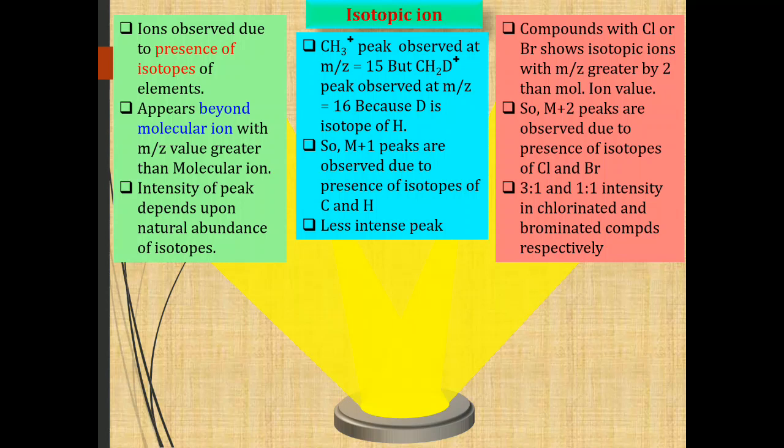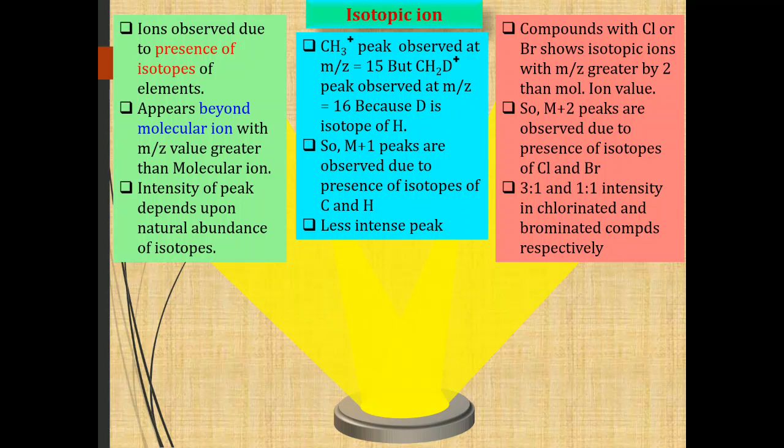Here the intensities are different. In the case of chlorine, the intensity of the molecular ion peak to the isotopic ion peak is in the ratio 3:1, whereas in the case of a brominated compound, these intensities are in the ratio 1:1.